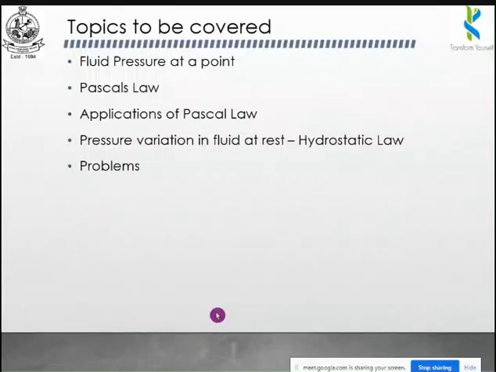So in this presentation, we will be covering fluid pressure at a point and Pascal's law, application of Pascal's law, and pressure variation in fluid at rest, particularly called the hydrostatic law. We'll also be seeing a few problems regarding this particular Pascal's law.